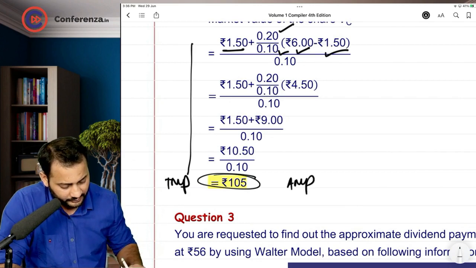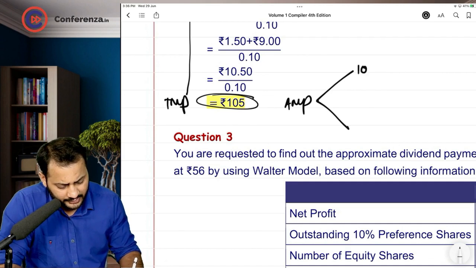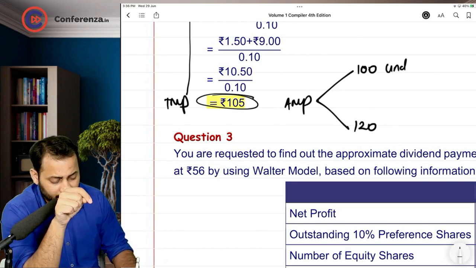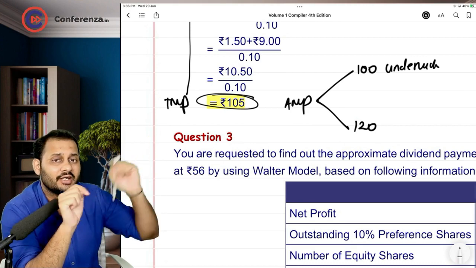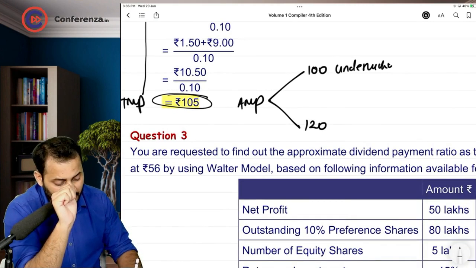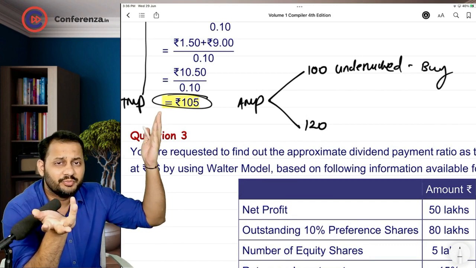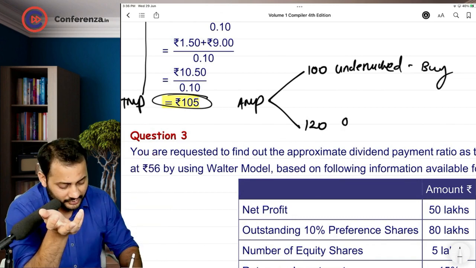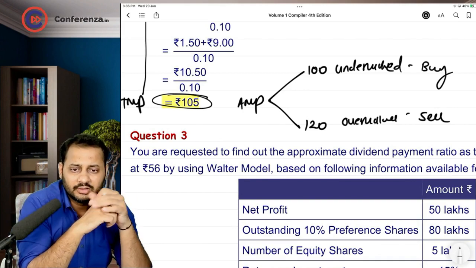You are going to compare it with the actual market price, which can be, let's take an example, 100 or 120. So if the actual market price is 100, then you will say the shares are undervalued. Why? Because according to you, it should have been at 105, and you are getting it at a 5 rupees cheaper rate. So undervalued, you should buy it. And if it is at 120, you will say that, sir, according to me, it should be only 105. If it is available at 120, it is overvalued, sir. You will sell it. That is what the next step is.